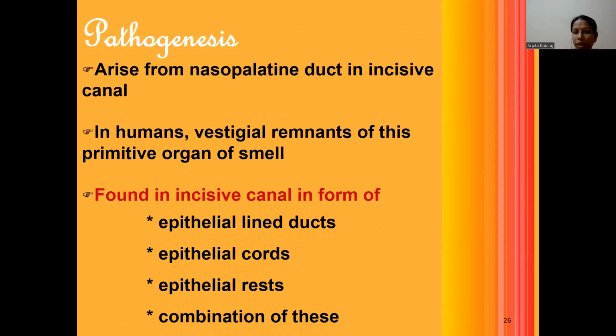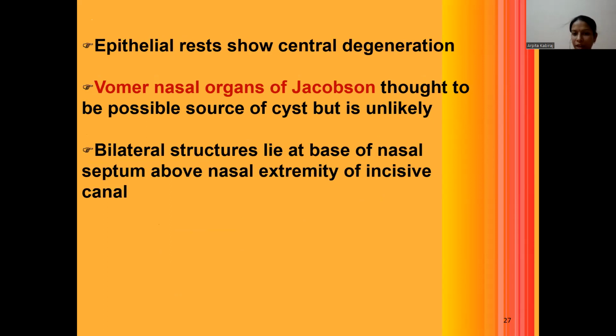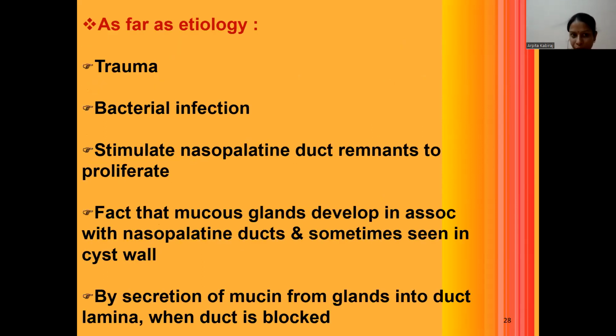Pathogenesis, we have already spoken: it arises from the nasopalatine duct in the incisive canal, especially in humans. It is a vestigial remnant of the primitive organ of smell. They are found in epithelial lined ducts, epithelial cords, rests, and combinations of these forms. Now, these epithelial rests show degeneration, especially the vomeronasal organ of Jacobson, a vestigial organ of smell, which is thought to be the main source of these cysts.